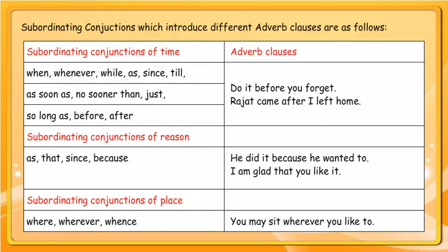Subordinating conjunctions of reason: as, that, since, because. He did it because he wanted to. I am glad that you like it. Subordinating conjunctions of place: where, wherever, whence. You may say it wherever you like to.